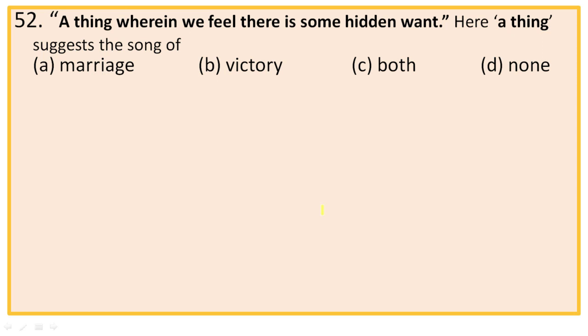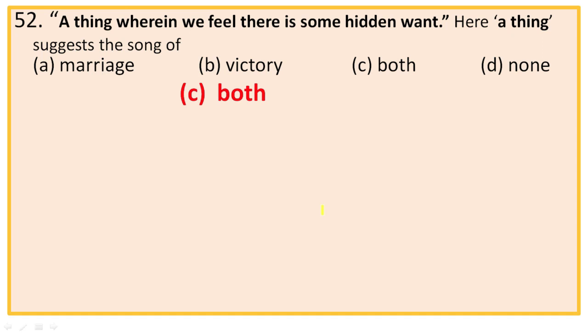Then number 52. A thing wherein we feel there is some hidden want. Here a thing suggests the song of, and this is obviously the song of both chorus hymeneal or triumphant chant. So the right option is C, both. Here the thing suggests the song of marriage or chorus hymeneal or victory or triumphant chant, both the songs.